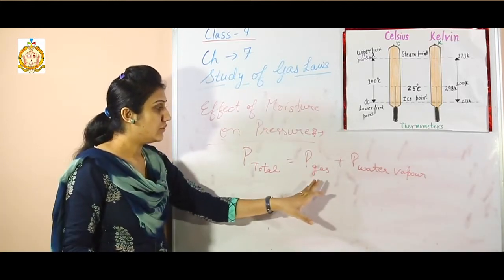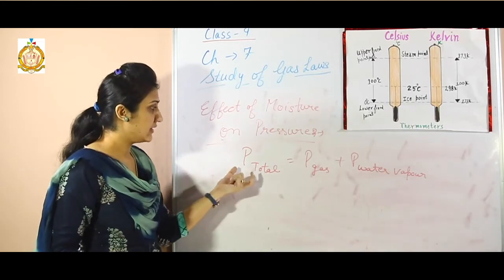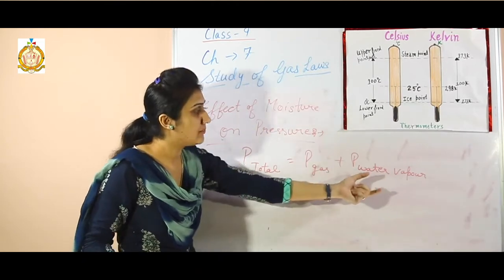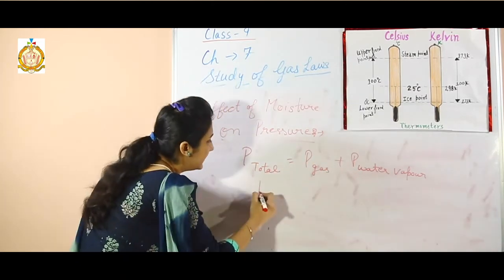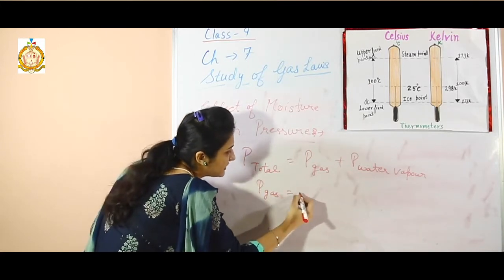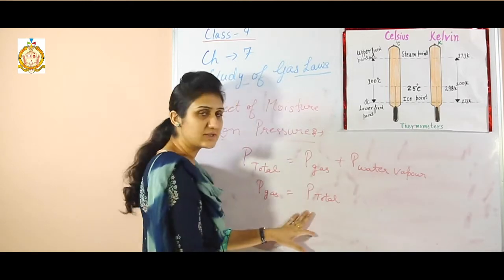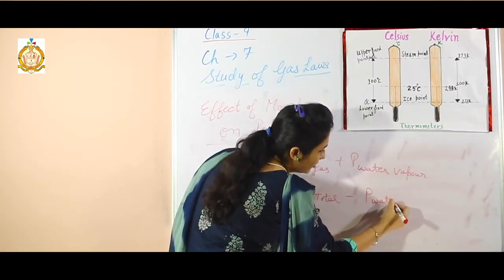So if we are to calculate the pressure of the gas, we have to subtract the water vapor's pressure from the total pressure. We can write pressure of the gas equals P total, that is gas plus water vapors, minus pressure of the water vapors.